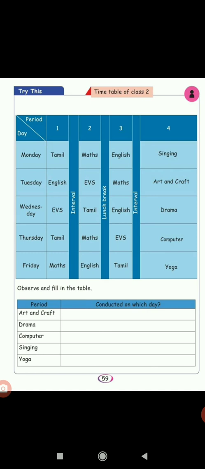See the tabular column. The first column is period, and the next column is conducted on which day. First one, art and craft. Now you can say, when is the art and craft period? See the timetable. The art and craft period is on which day? Yes, Tuesday.